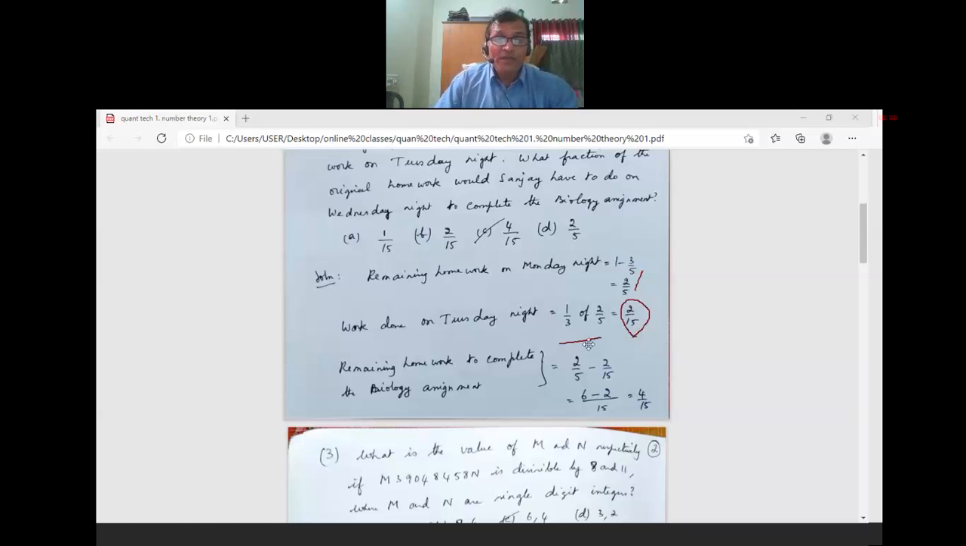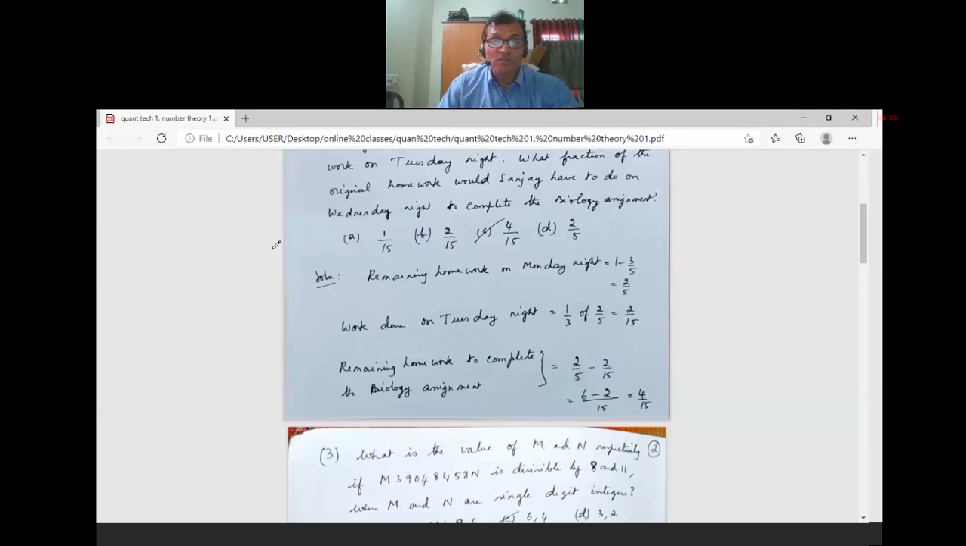So the remaining homework to complete the biology assignment will be out of 2 by 5, minus the 2 by 15 completed. So 2 by 5 minus 2 by 15 will be 4 by 15. The LCM is 15: 3 times 2 is 6, minus 2. You should know the LCM, the least common multiple. So 6 minus 2 is 4 by 15. So the option is C. Very simple. I hope you followed it.